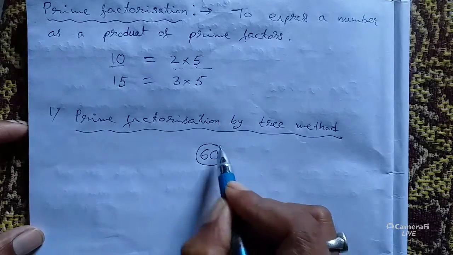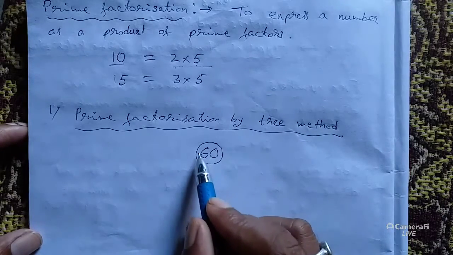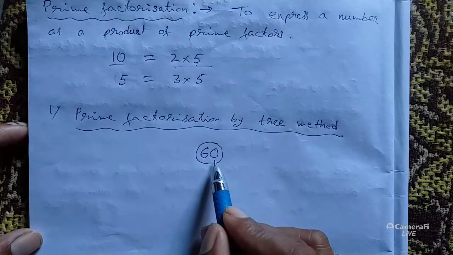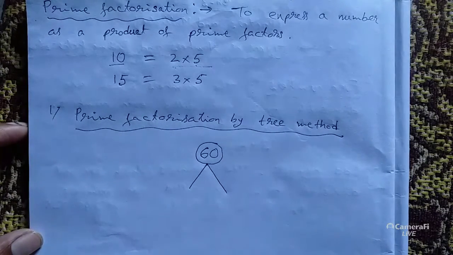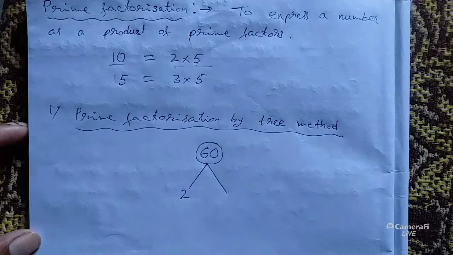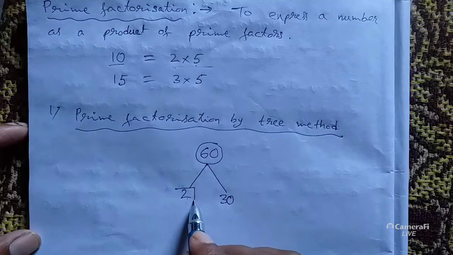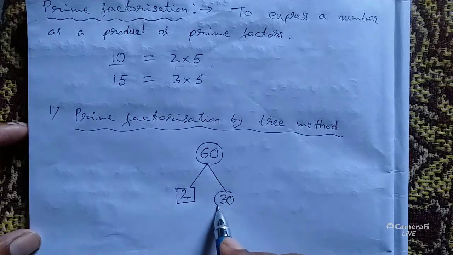Make a circle around it. 60 is a composite number, that is why we make a circle around 60. Now think of a prime number which can divide 60. Here the last digit is 0, so 2 can divide 60. And what will be the result? If we divide 60 by 2, we get 30. 2 is a prime number, so make it a box. And 30 is composite, so make it a circle.